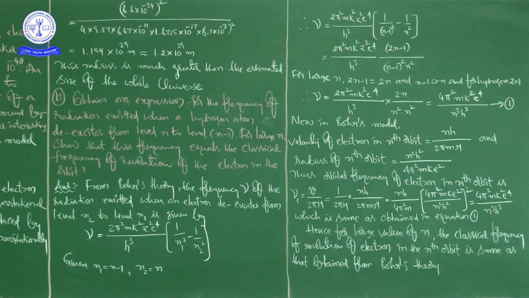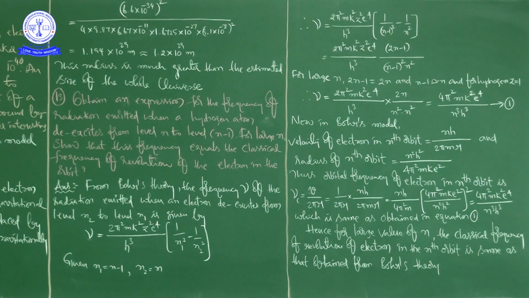In place of n2 I am writing n. Okay, right. And the same thing will come here. Mathematically you can take that LCM and do that. Okay, n minus 1 square into n square, and here the top will become 2n minus 1. Okay, right. For large n, 2n minus 1 is equal to 2n.